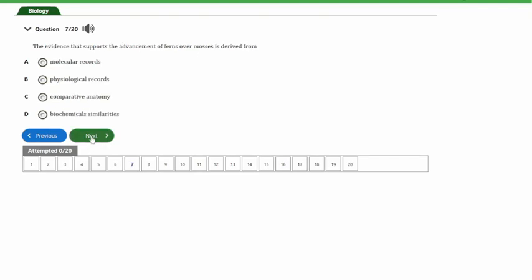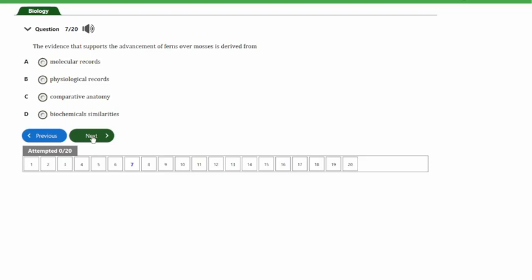So let's look at the next question, and that's question number 7. The question says, the evidence that supports the advancement of ferns over mosses is derived from A. Molecular records, B. Physiological records, C. Comparative anatomy, and D. Biochemical similarities.